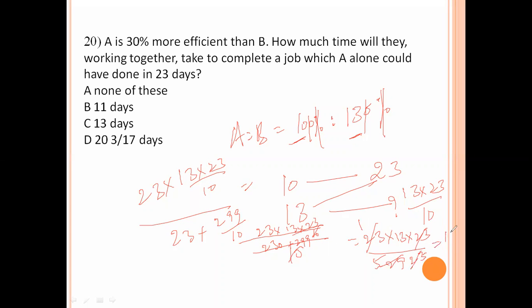That value is 13. 13 days. The combined work is 13 days. Option number C is the right answer.